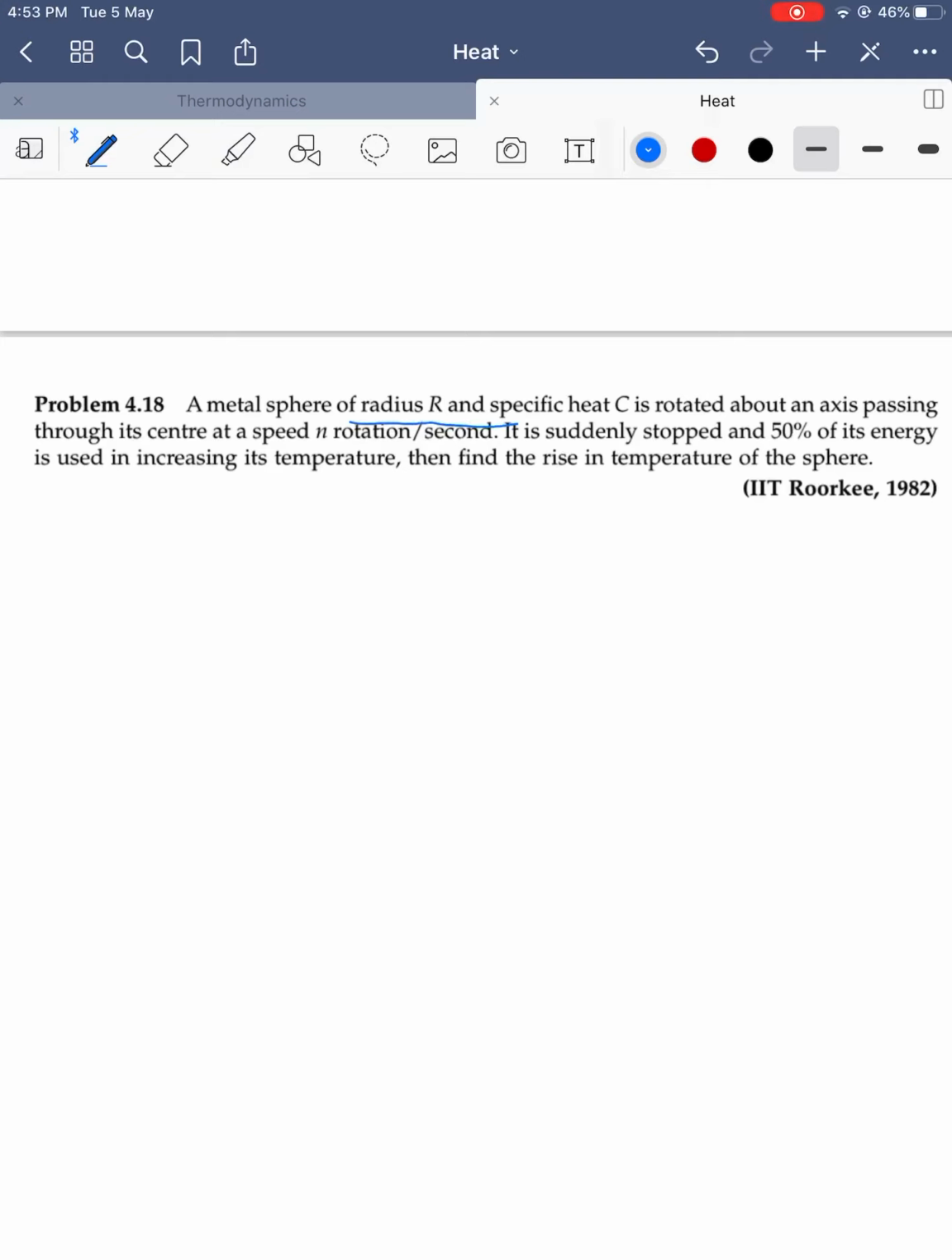A metal sphere of radius r and specific heat C is rotated about an axis passing through its center at a speed of n rotations per second. N rotations per second means what is the omega value? Omega is equal to 2 pi n. It is suddenly stopped, and 50% of its energy is used to increase the temperature. So this is one example of how energy converts from one form to another form.